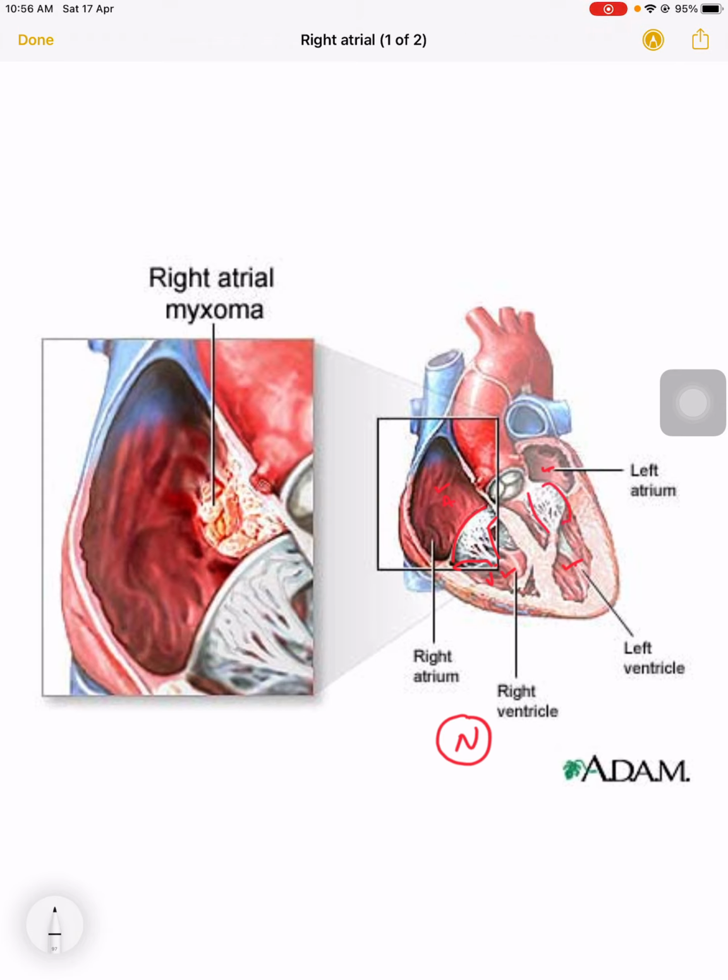Between the atrium and the ventricle on each side there is a valve in normal position. But in this abnormal one, called atrial myxoma, you can see a tumor in the atrium which comes towards the valve, up to this much, and blocks the passage. So when blood goes, it is not able to flow properly. This leads to the features of myxoma.